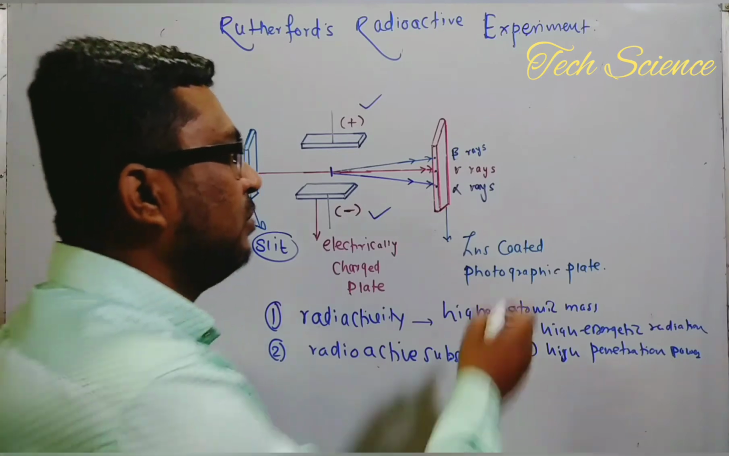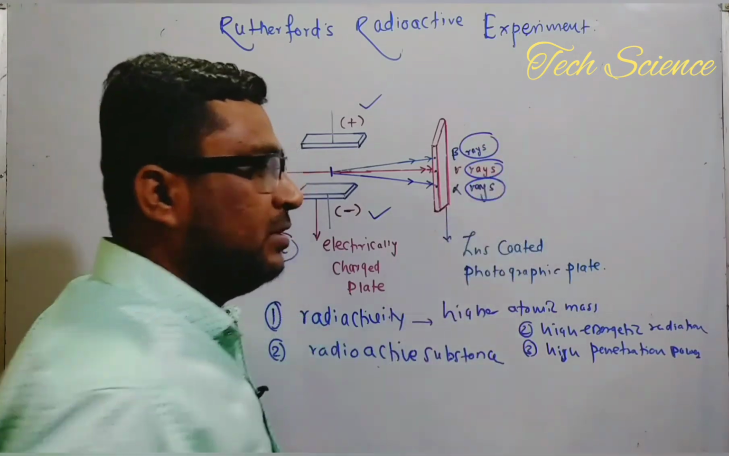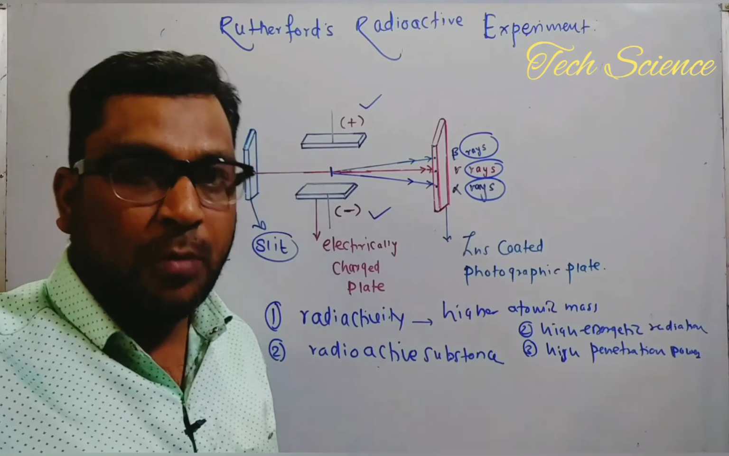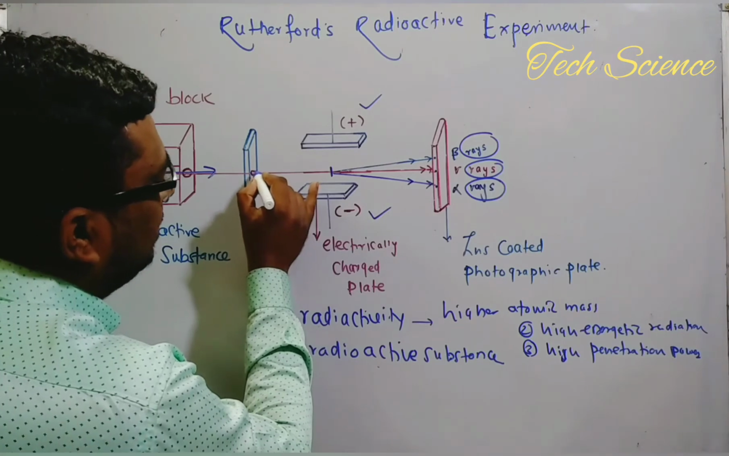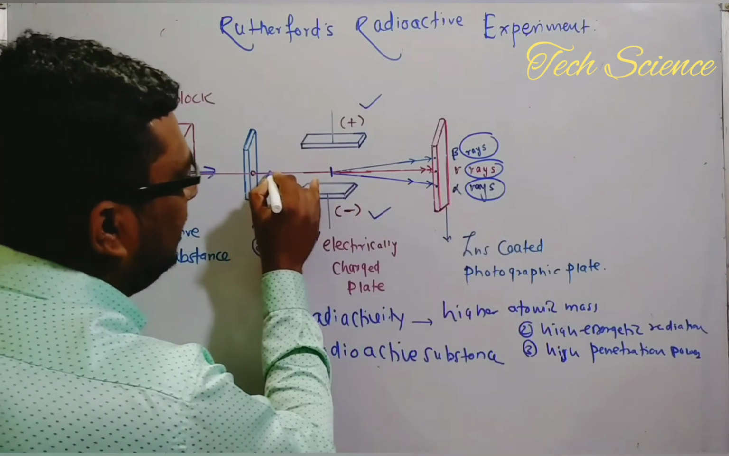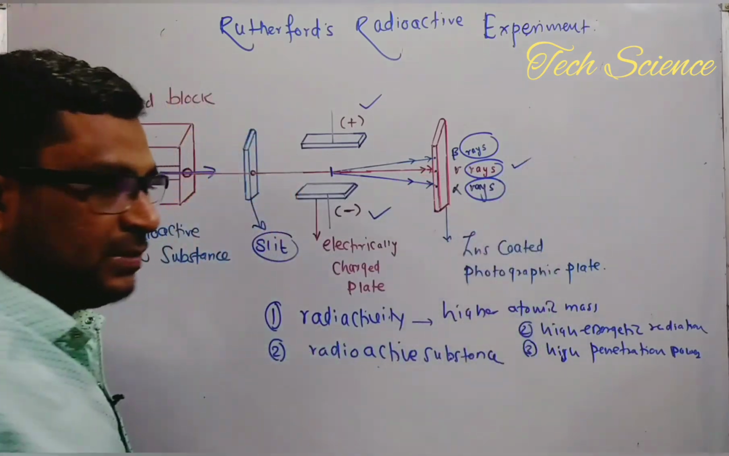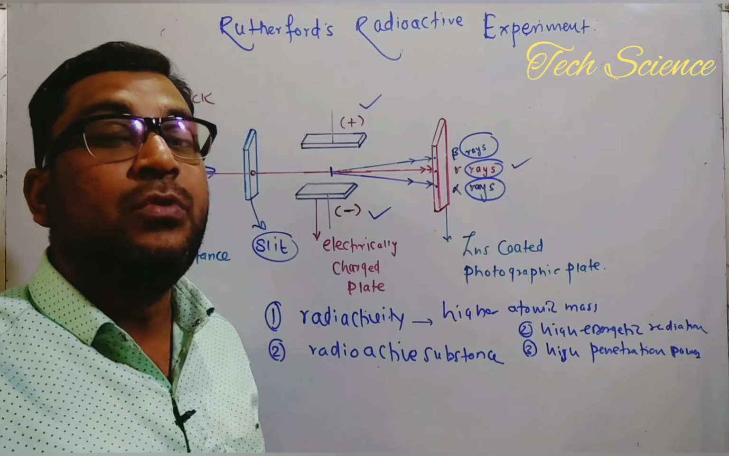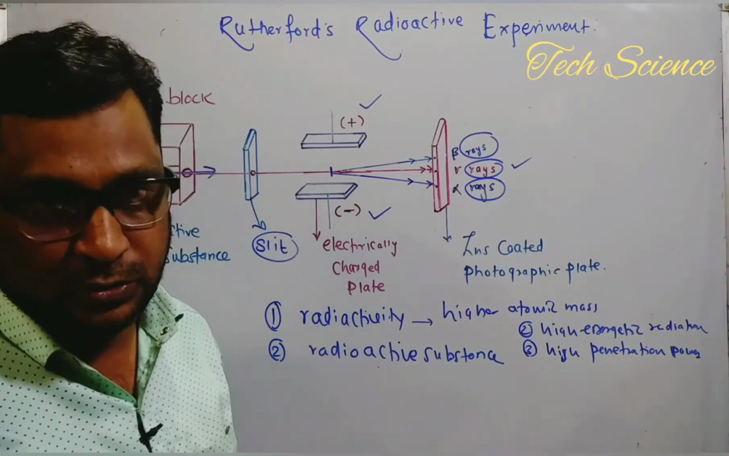It means that of course there are three different types of rays. Because of that, three spots are observed. Those rays which strike this photographic plate straight, without deviation, are called gamma rays. That's why they are neutral in nature. They are not deviated in an electric or magnetic field either.